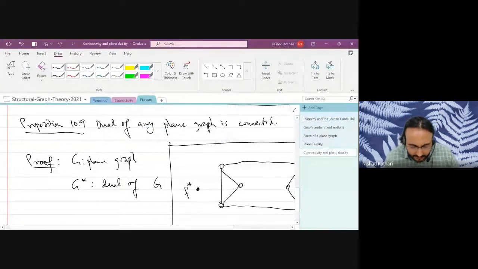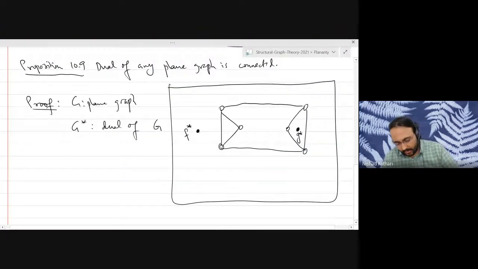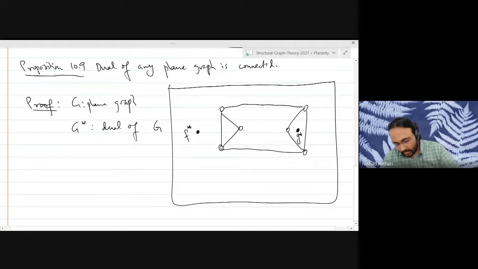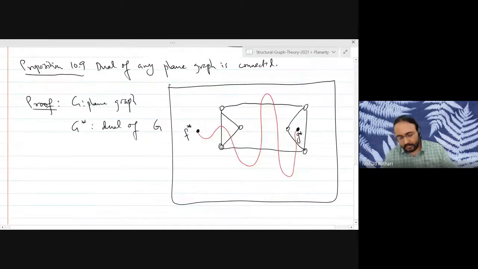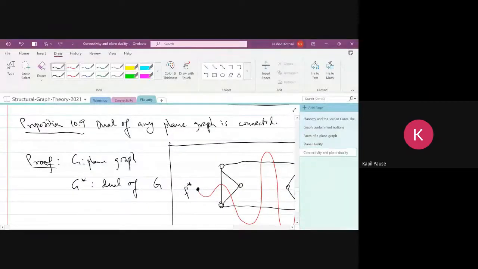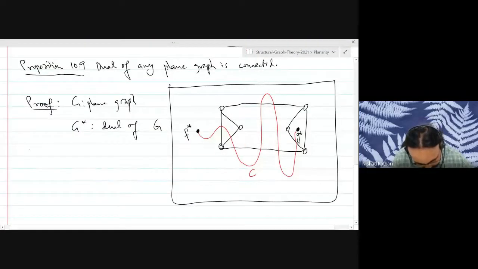In the plane, there is definitely an arc joining this point to this point. An arc that does not meet any vertices, right? There is a finite number of vertices, so you can always avoid a finite number of vertices and go from one point to another point. That is a basic fact from topology. We won't prove it. We will use it without proof. So there is definitely some arc C. Basically, it is a walk, so it contains a path. Exactly.